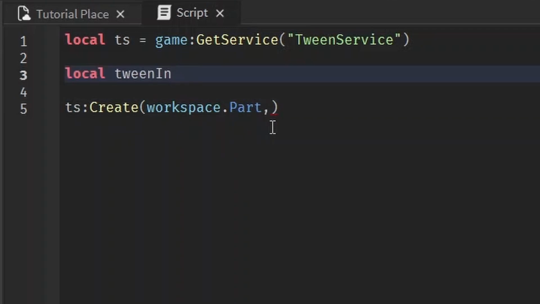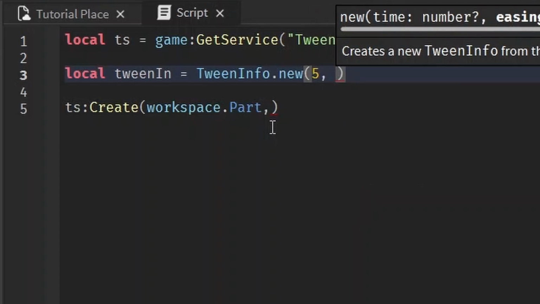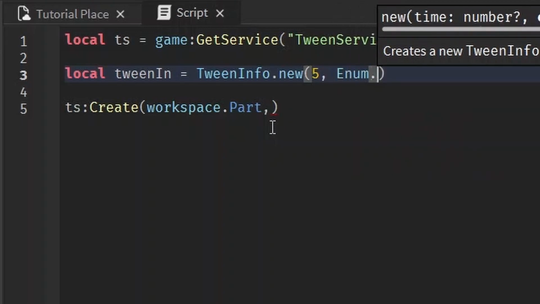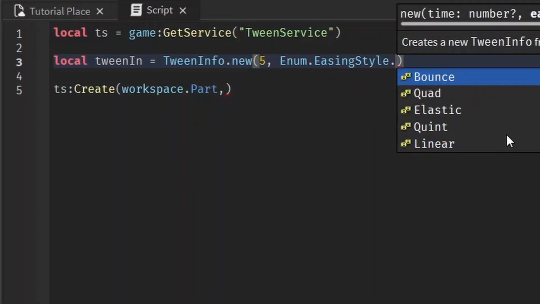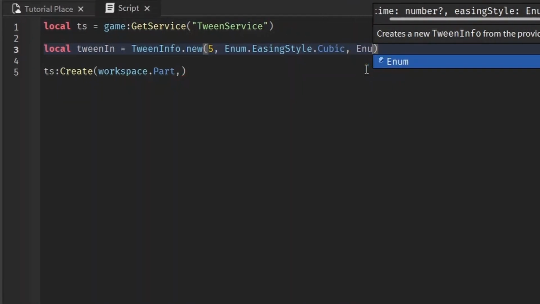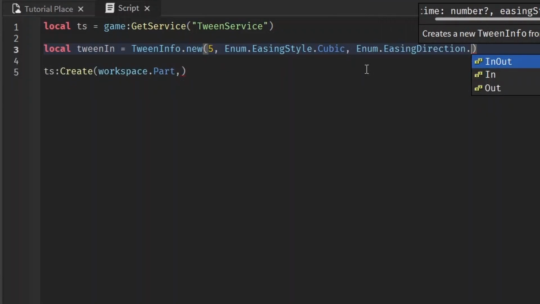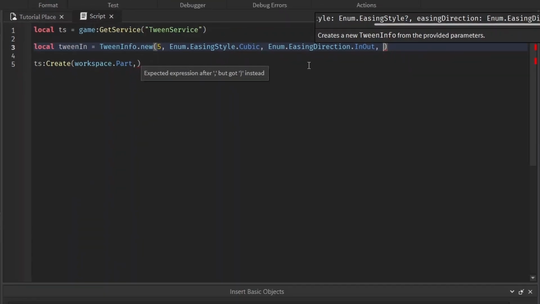Let's name it tweenIn. And to create it, all you have to do is TweenInfo.new. And the first argument is a number of how long you want the animation to last. Let's say you want it to last 5 seconds, and it takes it in seconds. The second is an enum of the easing style. If you don't know about animation, it's okay. You can just look at these and mess around with them and try them out on your own. Let's do Cubic. Third is easing direction. If you don't know about easing style, you probably don't know about the direction, but it's really simple. If you mess around with it, you'll figure it out. Let's do InOut. The fourth is how many times you want it to repeat. So set it to 0 if you don't want it to repeat at all. This is a repeat count, not how many times it's going to do it.